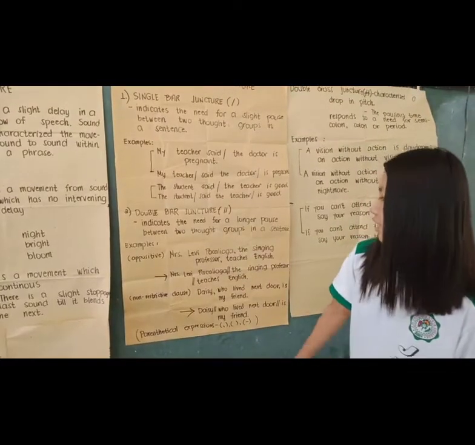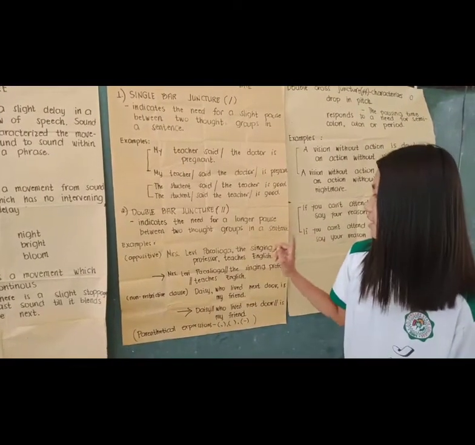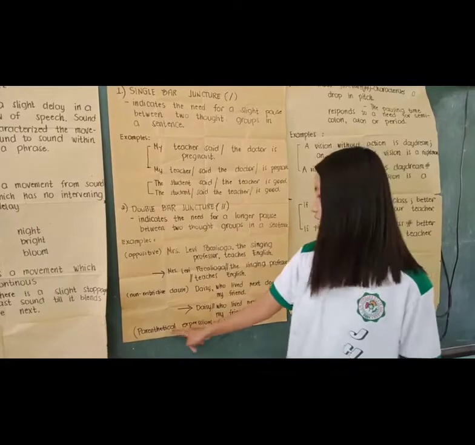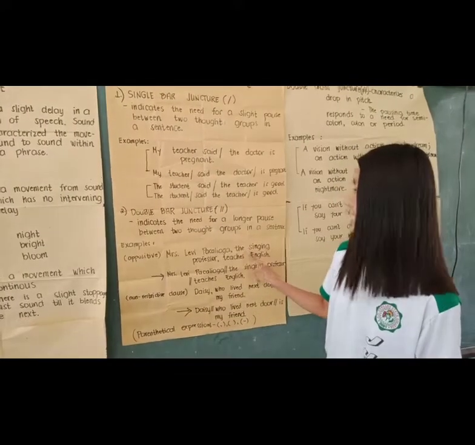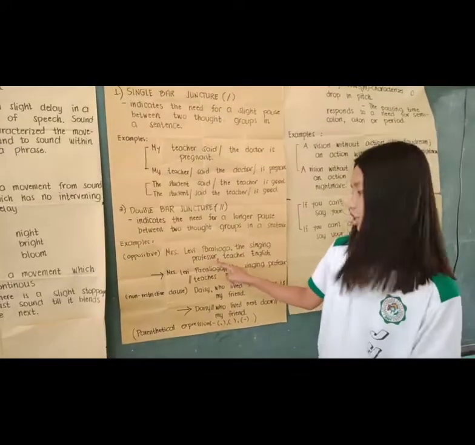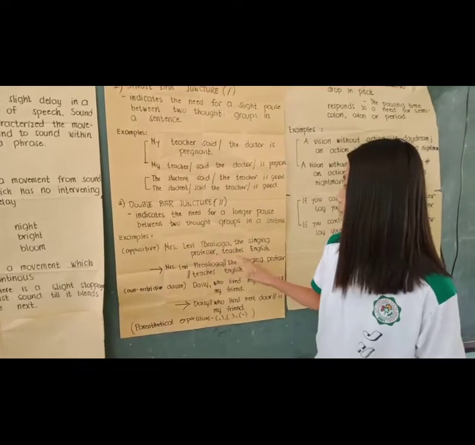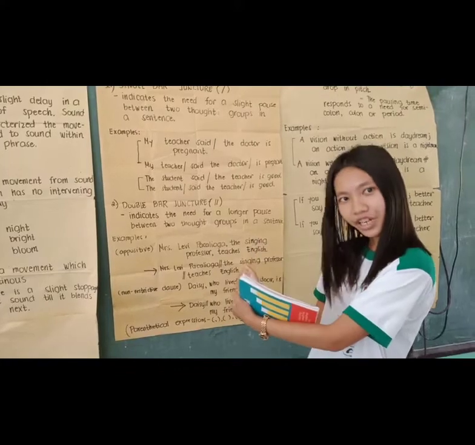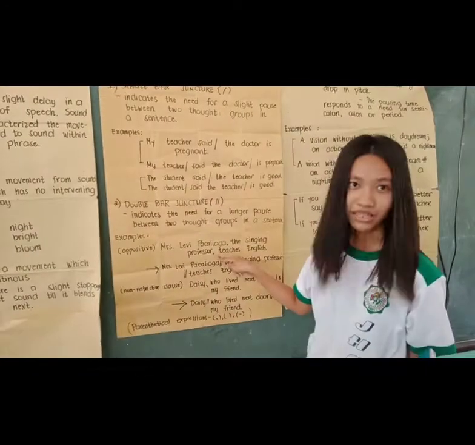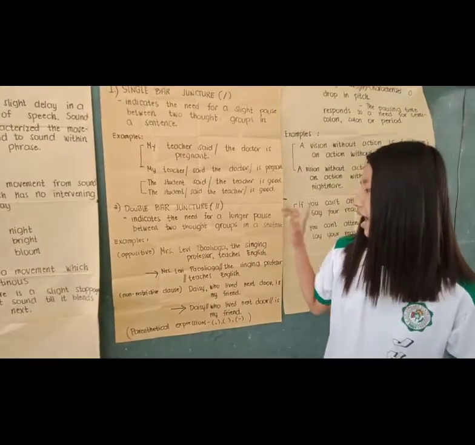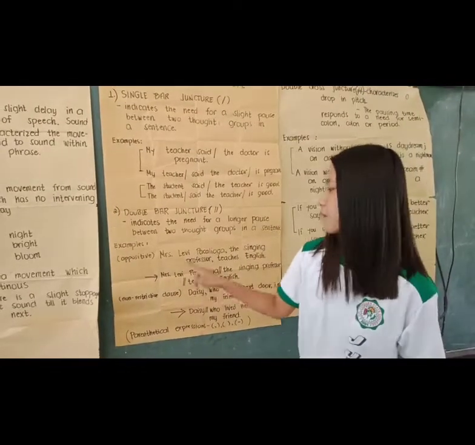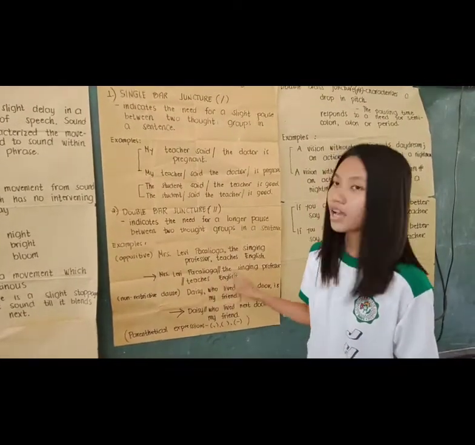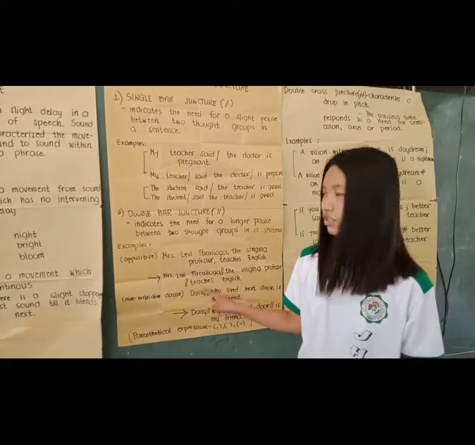So the parenthetical expression here is the singing professor, because it goes before and after the commas. So the sentence will be Mrs. Libby Pakalyuga, the singing professor, teaches English.